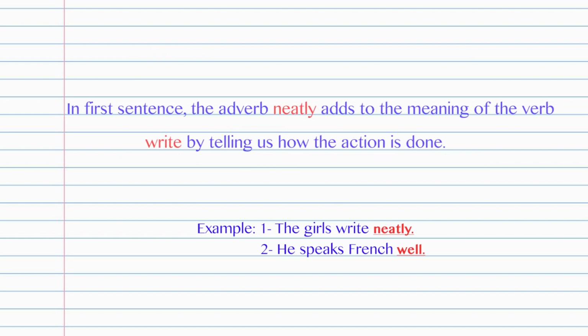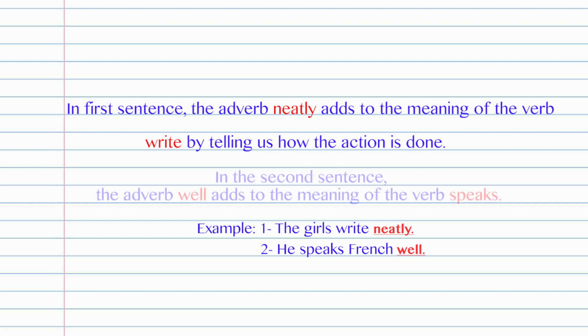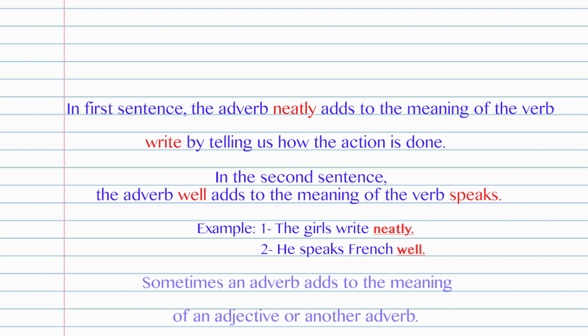In first sentence, the adverb neatly adds to the meaning of the verb writes by telling us how the action is done. In the second sentence, the adverb well adds to the meaning of the verb speaks. Sometimes an adverb adds to the meaning of an adjective or another adverb in the sentence.